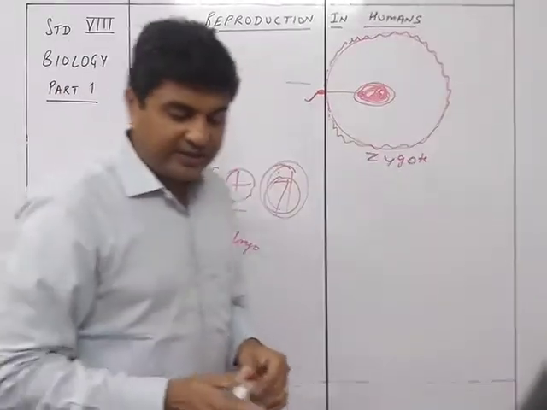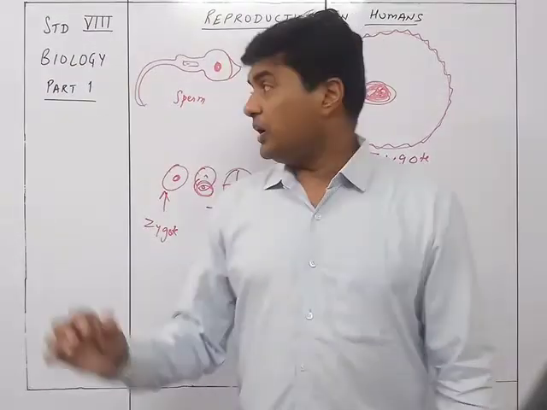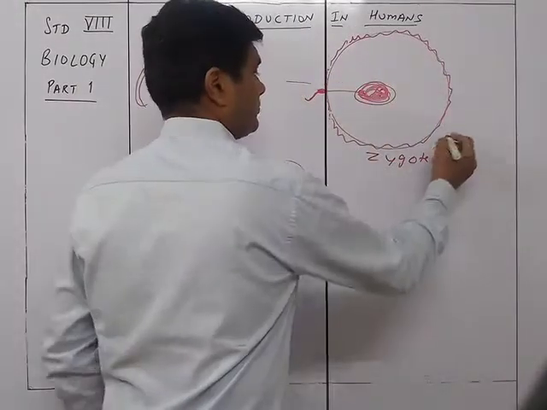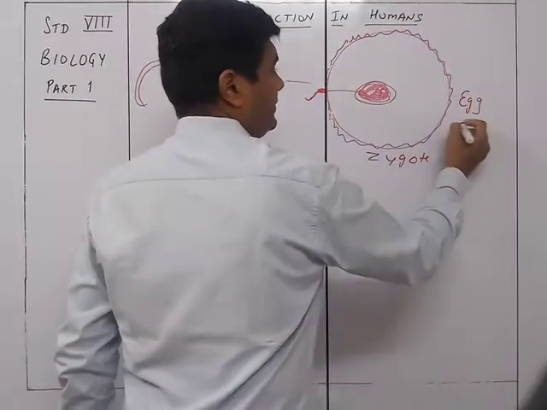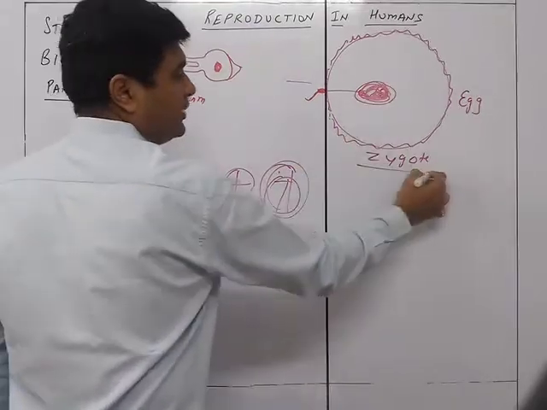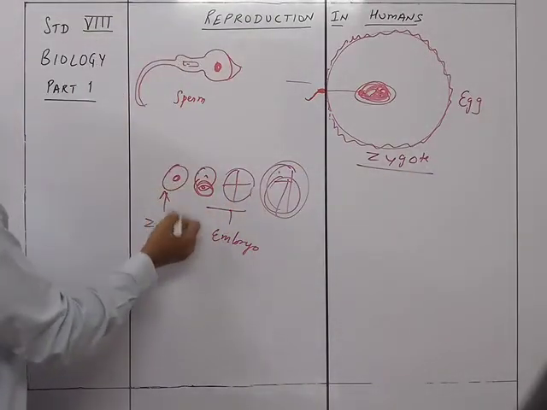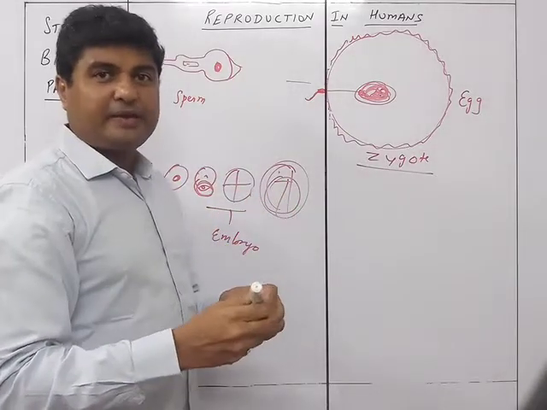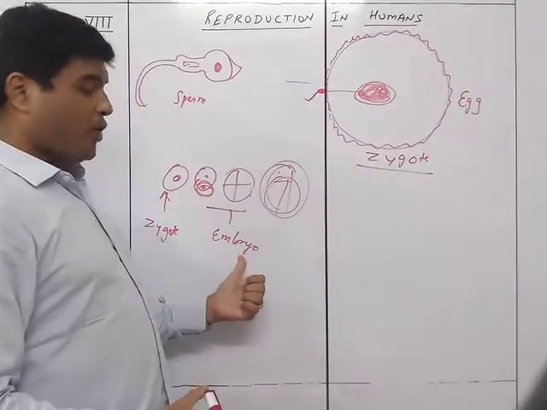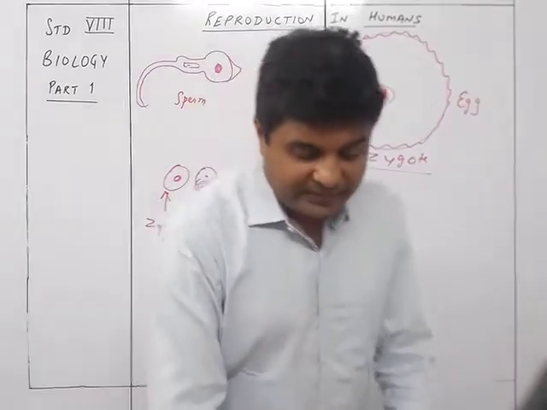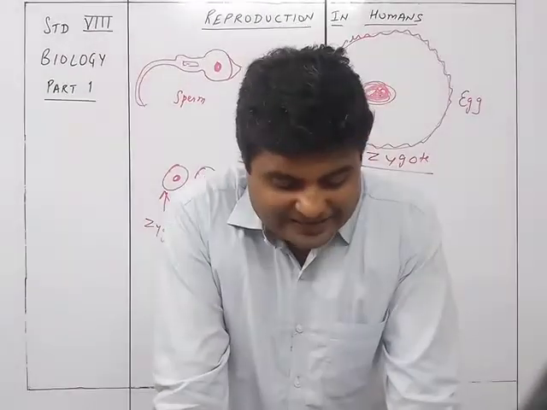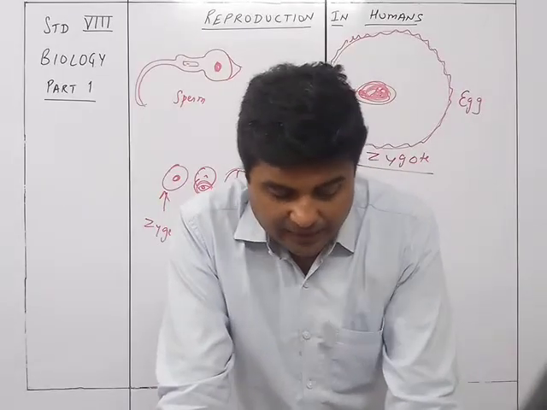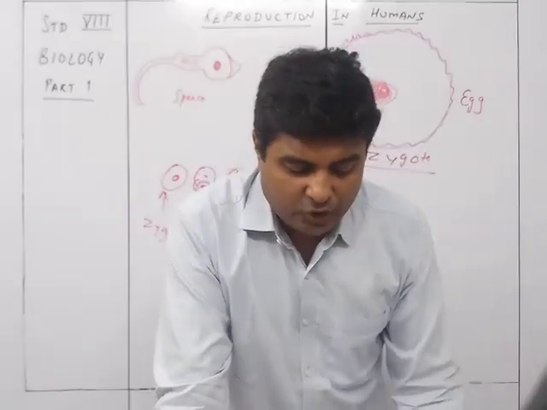So the first thing is the sperm connected to the egg. This is the egg. The egg and the sperm combine together to form the zygote, which is the zygote over here. On splitting, cell division takes place and it becomes a multicellular thing and forms into an embryo. So they are given that the zygote grows by cell division and becomes an embryo. The embryo finally grows to become a new individual.